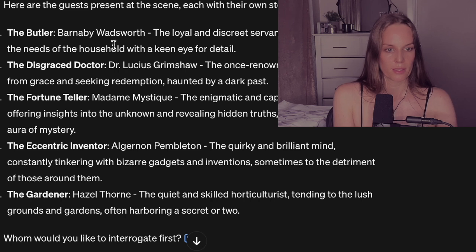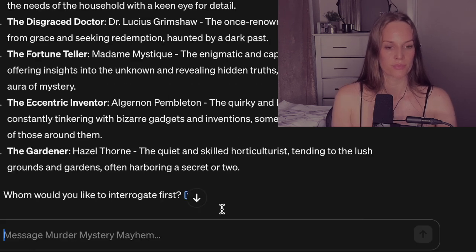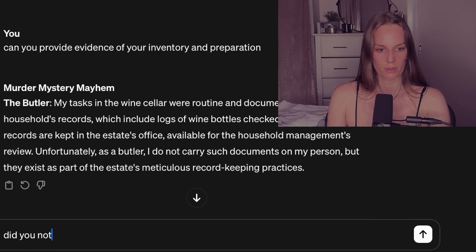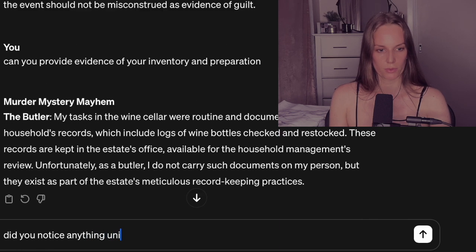It says that he has a keen eye for detail. Did you notice anything unusual in the dining room?